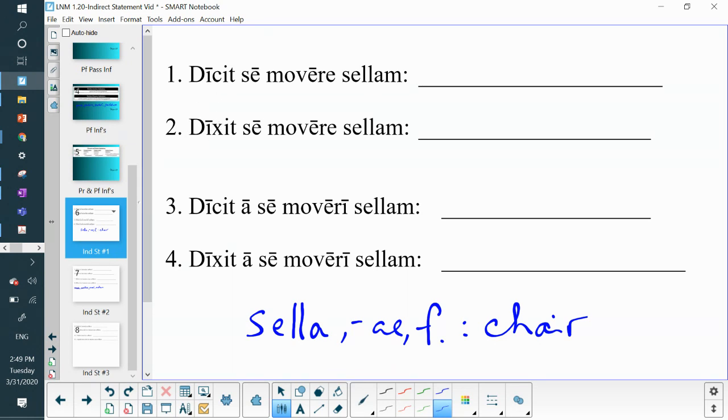Present infinitives and present participles, as we're going to soon find out, or be reminded of anyway, always happen at the same time as the main verb. And so in this case, we have to shift our translation of movere back to match the tense of dixit. Whereas here we have he or she says that he or she moves or is moving the chair, here we have he or she said sometime in the past that he or she moved the chair or was moving the chair.